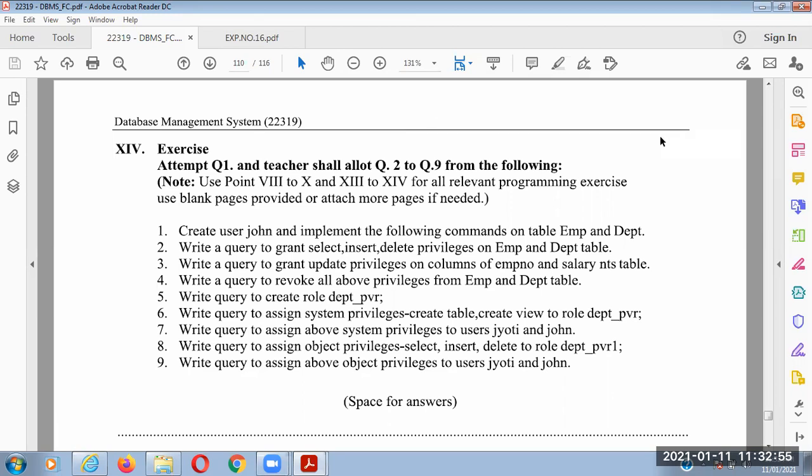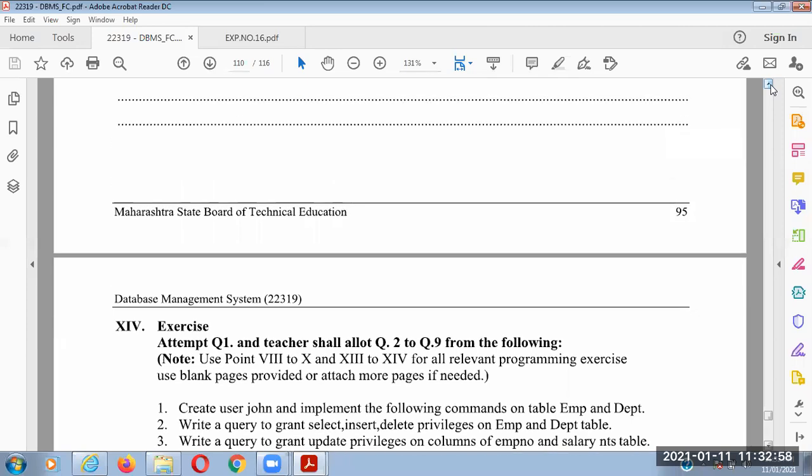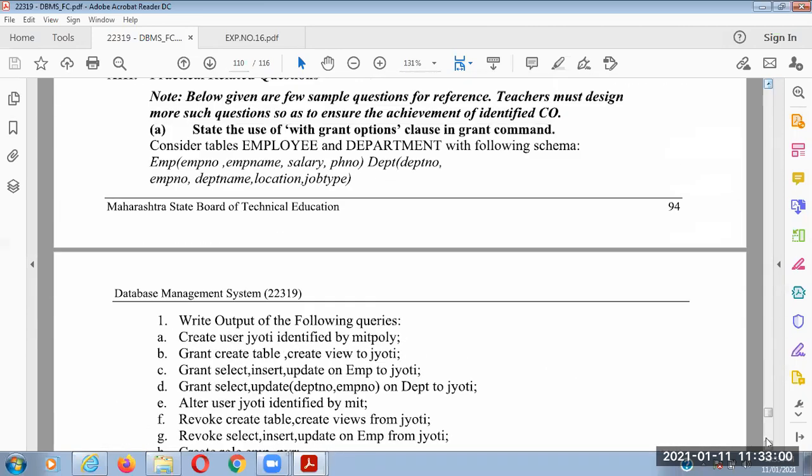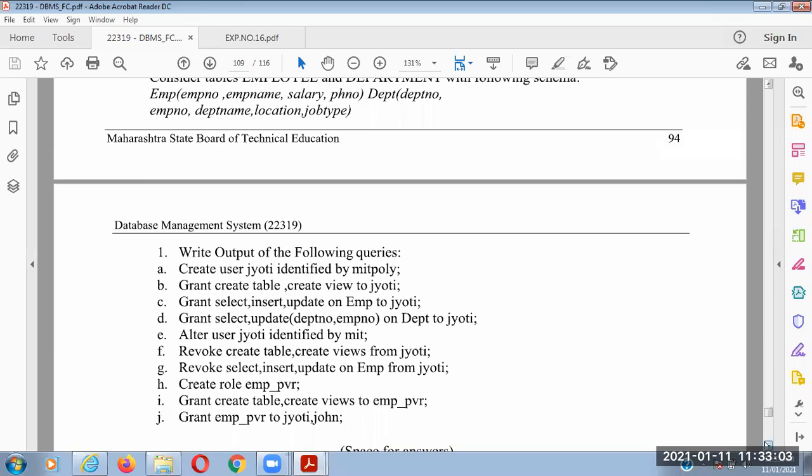So in this experiment, we can create a role, we can assign a system permission, and we can assign an object permission. If you want to assign a specific permission on a specific column, then you must list those columns. Like grant select, comma, update in brackets DEPTNO, comma, EMPNO on department to Jyoti. Okay, if you want to assign a specific permission for a specific column in the table. So the syntax is very important. There may be MCQ questions in the class test too.